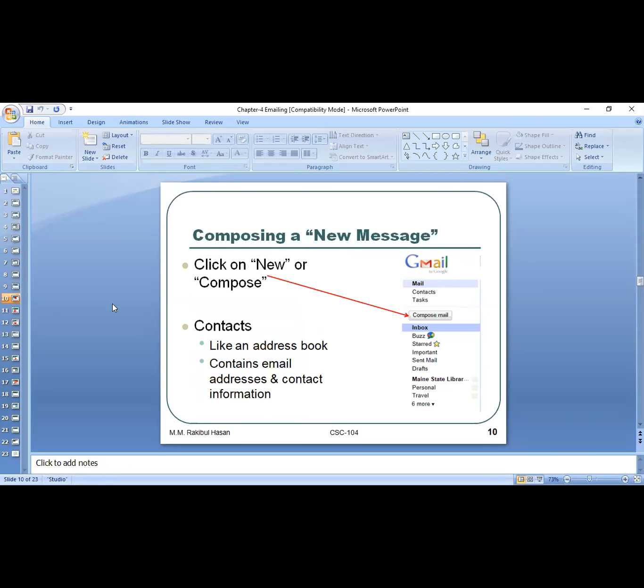Okay, the next point. Let me open my email and share the screen, then you are going to understand how it looks. So the first point they're mentioning is how we can compose a new email. Suppose I would like to send an email to a specific person. I have to compose that email. So how can we compose the email? Here you will get the compose option. If you click the compose option, then you are going to write your email.